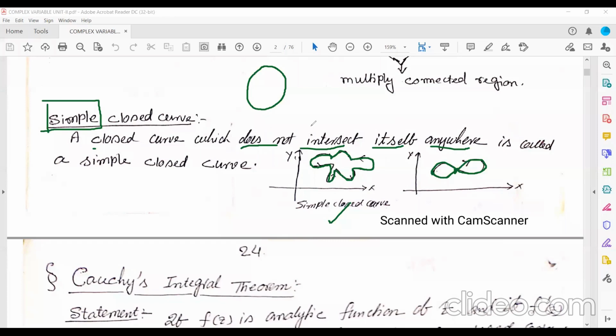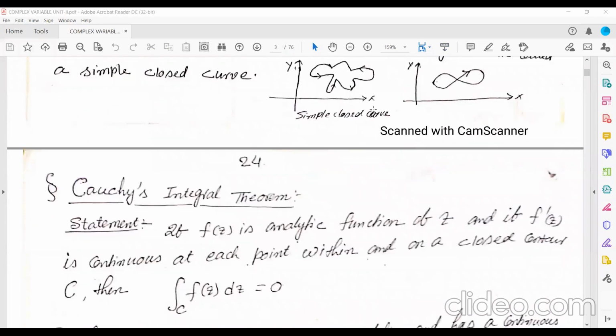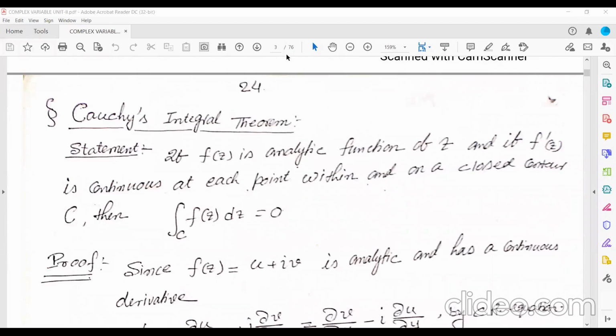Okay, so this is your simple closed curve. This is also a simple closed curve. Any curve you take, this curve, this is also a curve. This is a simple closed curve because the curve is not intersecting itself anywhere. So that curve is called your simple closed curve.